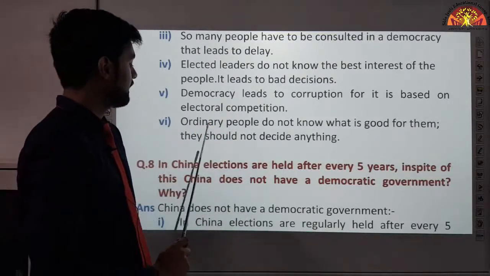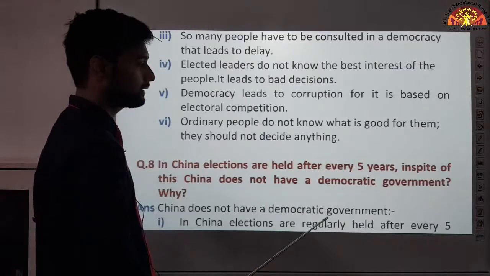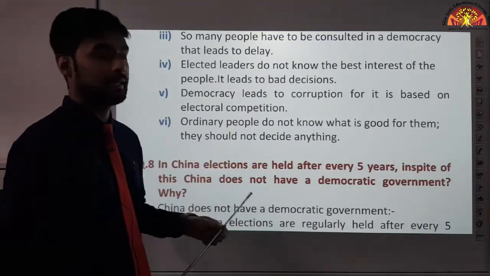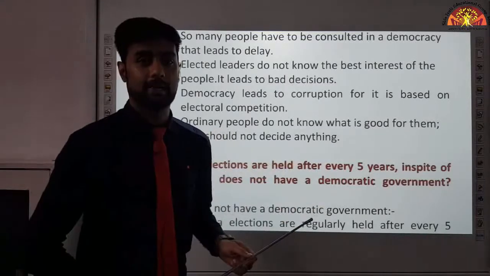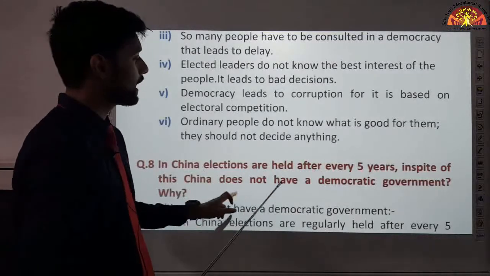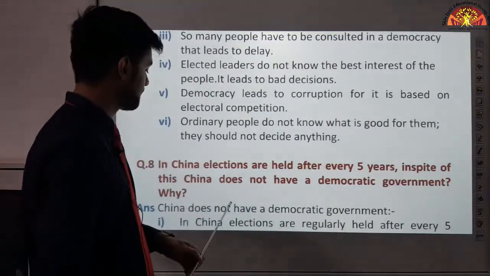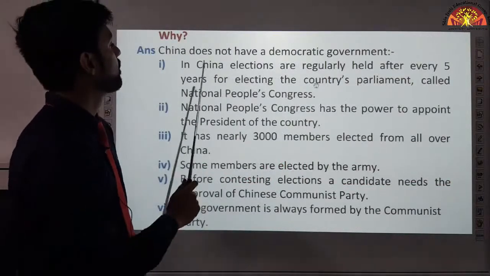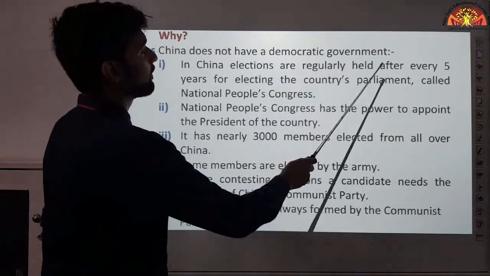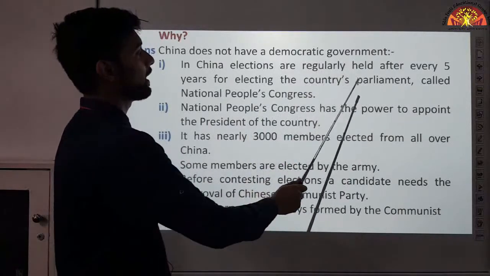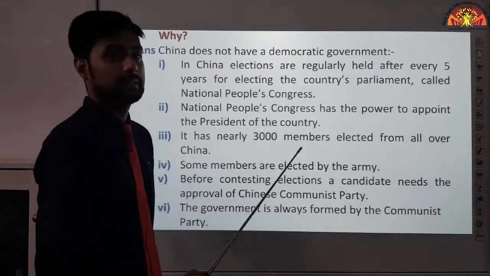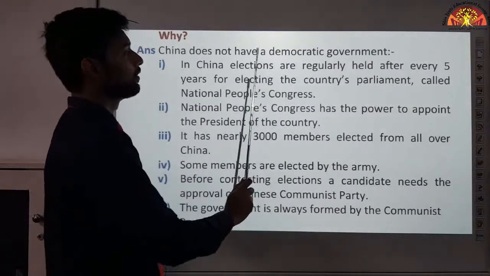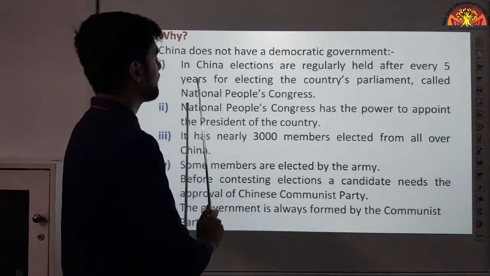Our next question, in China, elections are held every 5 years. In spite of this, China does not have a democratic government. Why? So what it is asking is that China में elections होते हैं हर 5 साल में, right? But still we don't call China a democratic government. Why? See, China does not have a democratic government because in China, elections are regularly held after every 5 years for electing the country's parliament called National People's Congress. China में जो elections होते हैं वो हर 5 साल में होते हैं, okay? Why? To elect the country's parliament called National People's Congress.